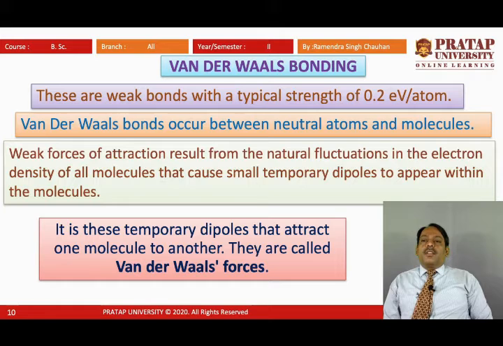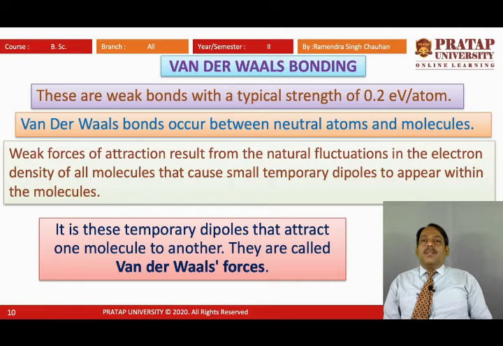Here these are due to the weak attraction because of electron density fluctuations of the molecules and atoms.